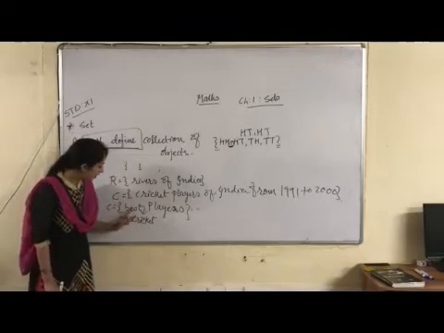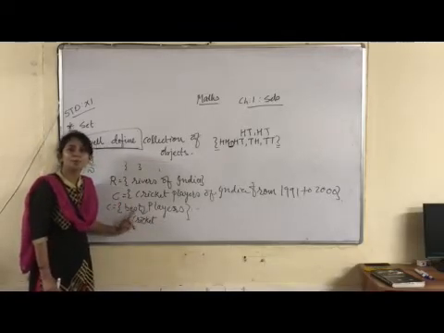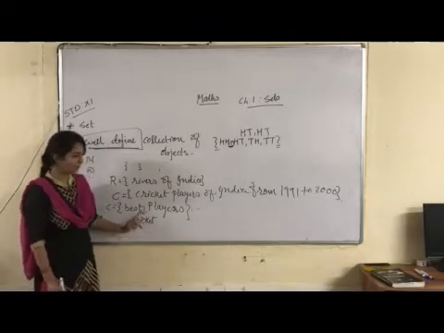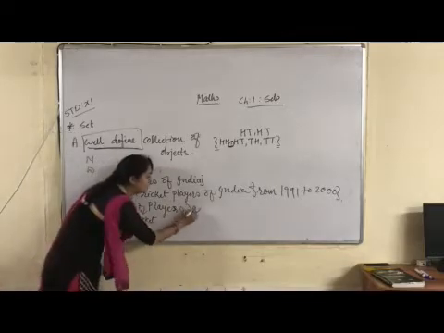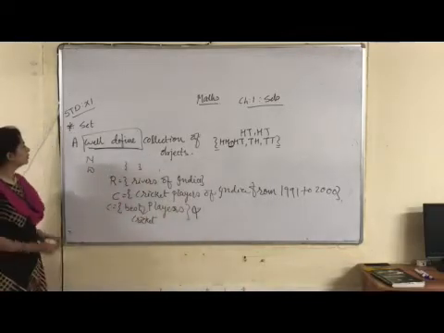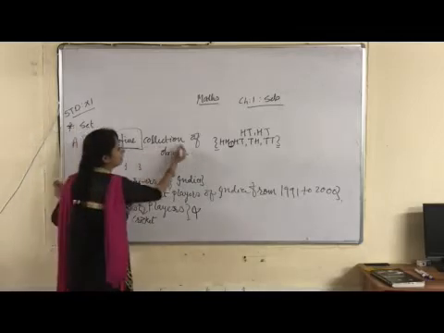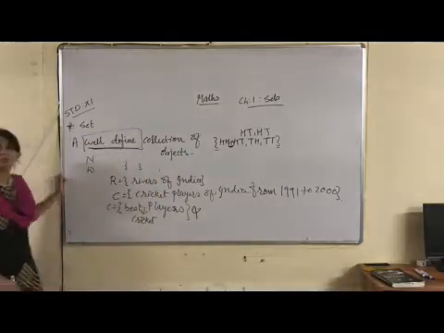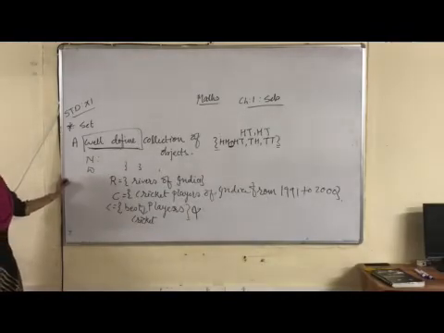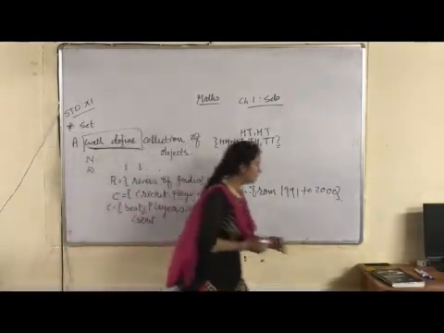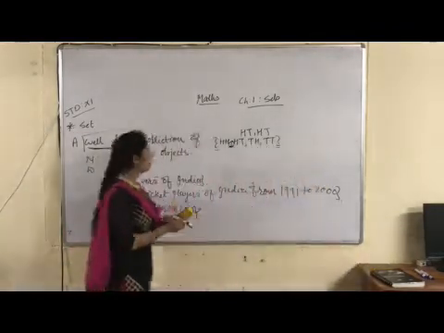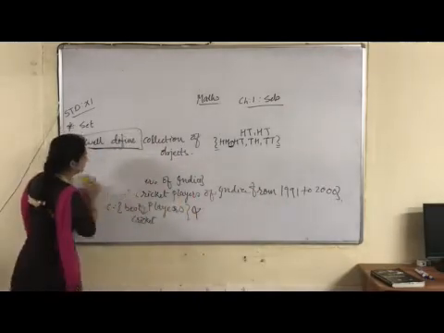So here the proper characteristic, the proper property, is not defined. So this one is not considered as a set. To be considered a set, it should be a well defined collection of objects. I hope this is clear, what is a set. Set means, you people have to remember, a collection of well defined objects.